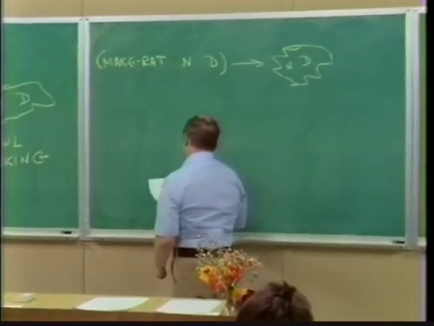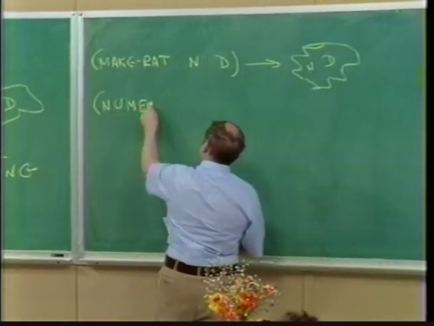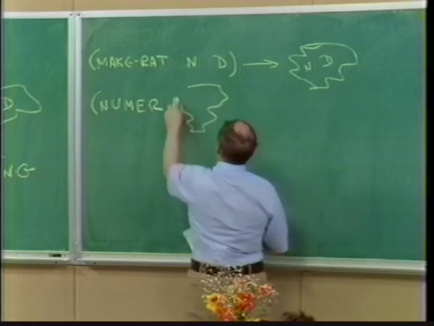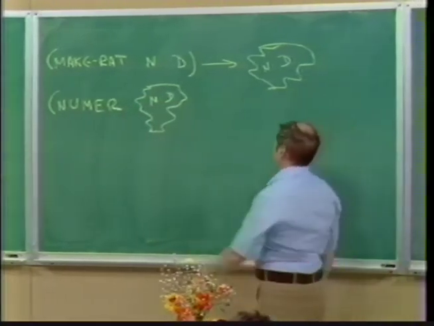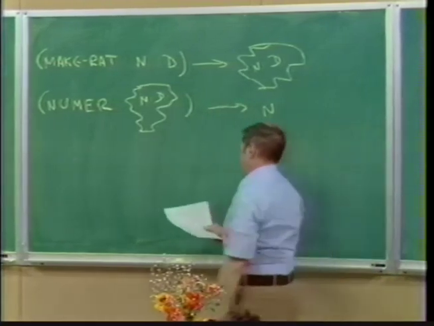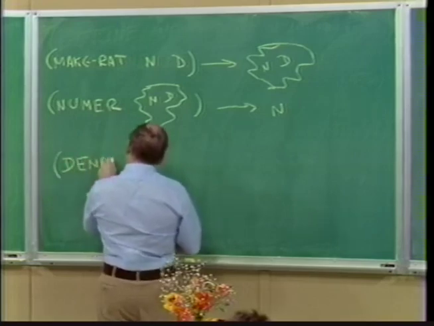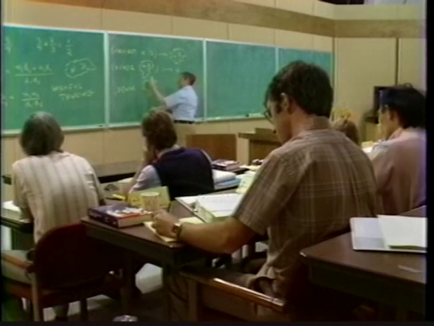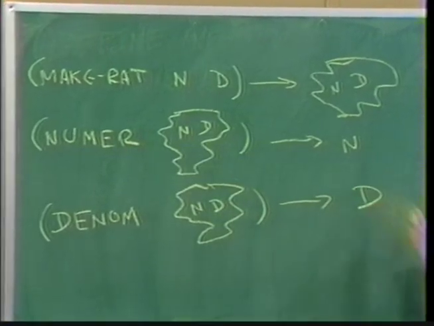And then we're going to say, suppose we've got one of these clouds. We have a procedure called numer, which takes in a cloud that has an n and a d in it, whatever a cloud is, and I don't know what it is, and returns for us the numerator part. And then we'll assume we have a procedure denom, which again takes in a cloud, whatever a cloud is, and returns for us the denominator part.